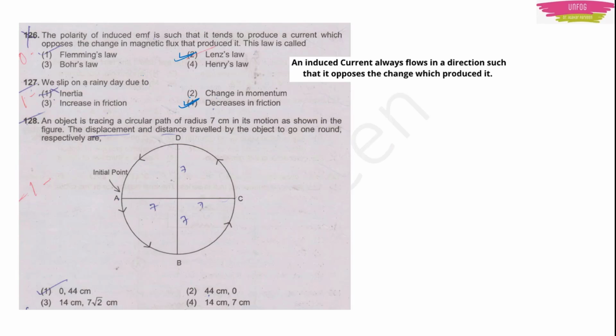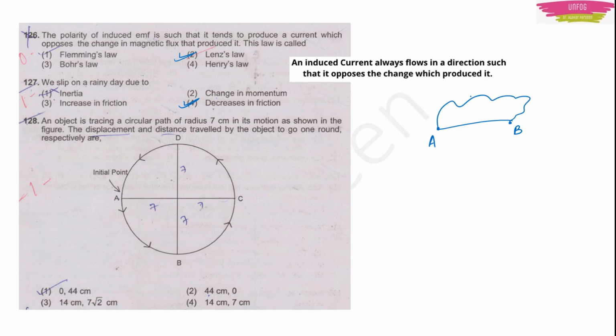Next question. Question number 128. An object is tracing a circular path of radius 7 cm in its motion as shown in the figure. The displacement and distance travelled by the object to go one round respectively are. See, for this type of question, first you should know the difference between distance and displacement. For example, you are going from point A to point B. For that you have two ways. One is this way, A to B. The other one is this way.